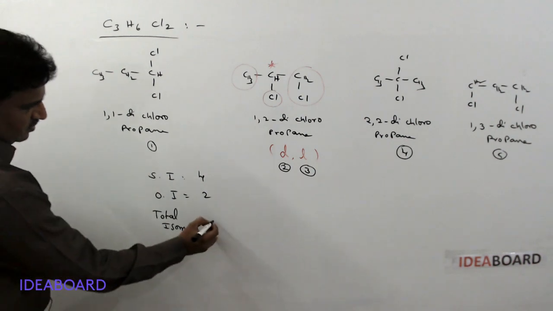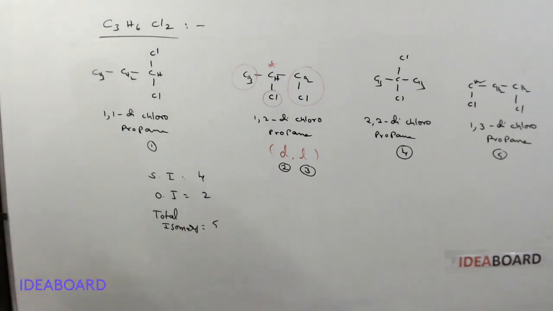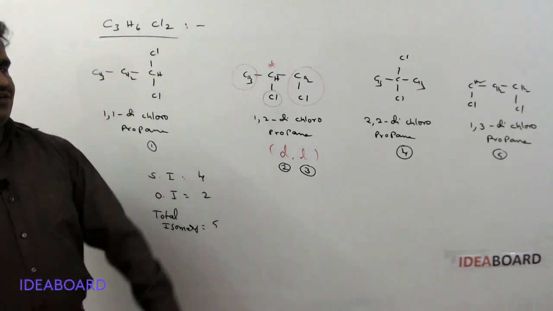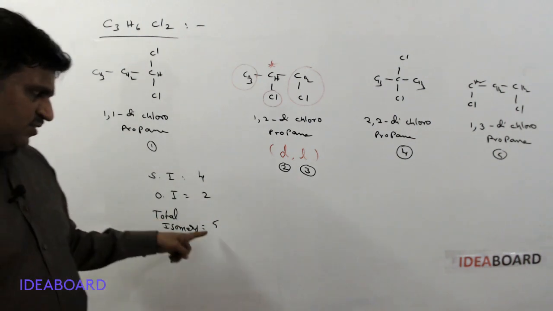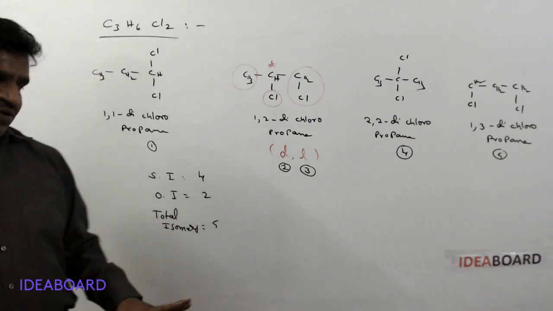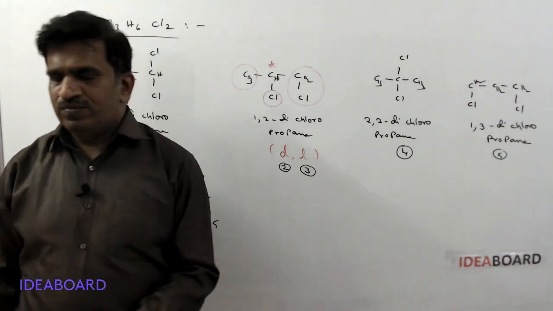Total isomers number is 5. Okay, for C3H6Cl2, the total isomers number is 5: structural isomers 4, optical isomers 2.